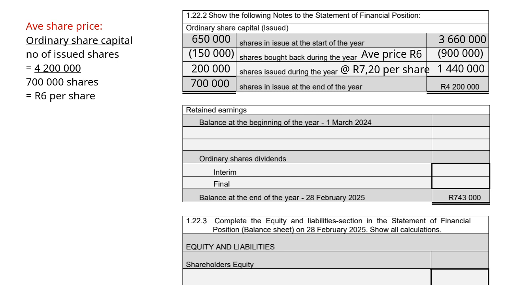Retained earnings, balance at the beginning of the year. This, once again, will be your balancing figure. So we always start with our net profit after tax. And it was given as 672,000.